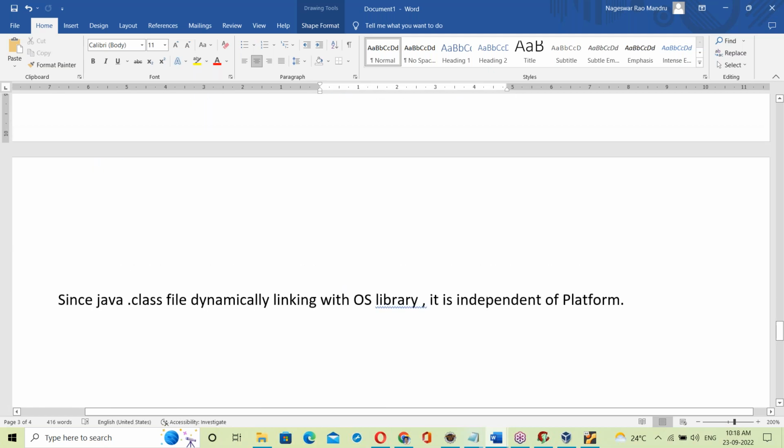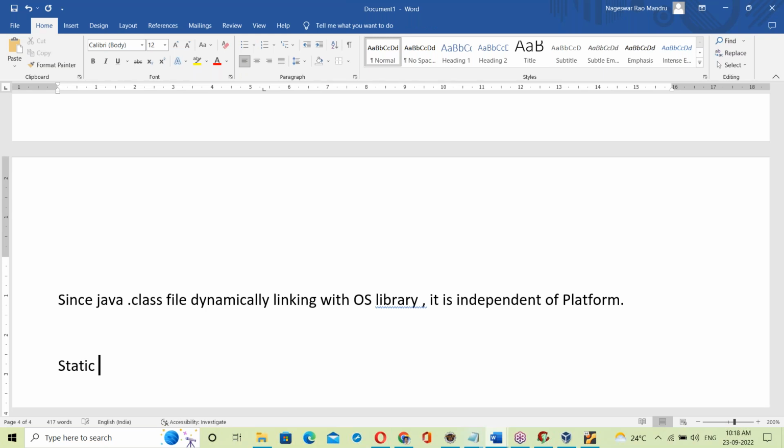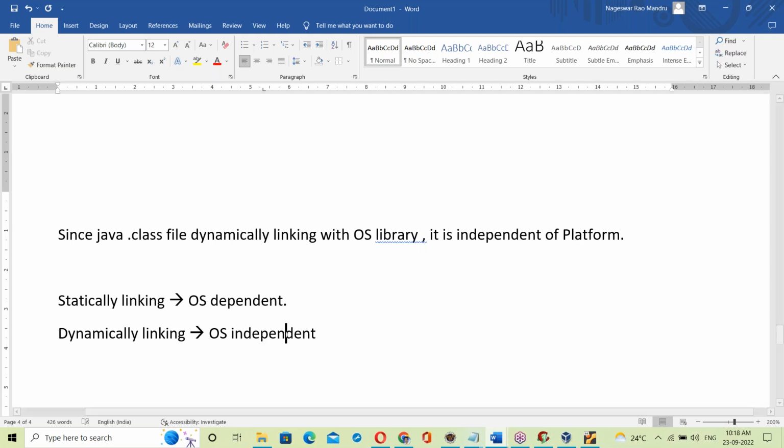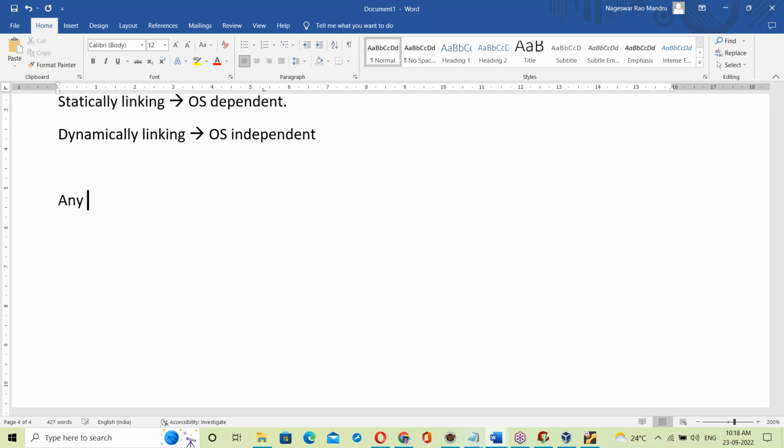This is dynamic linking. The other one is static linking, which is OS dependent. Dynamic linking is OS independent.